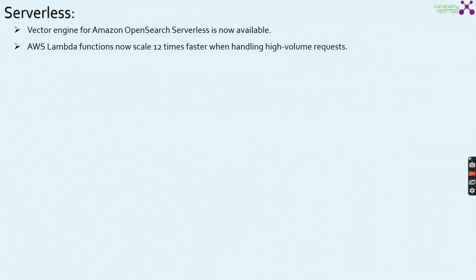When it comes to serverless, the vector engine for Amazon OpenSearch Serverless is now available. Previously, it was in preview mode. Now they are making it generally available. AWS Lambda functions now scale 12 times faster when handling high volume requests.